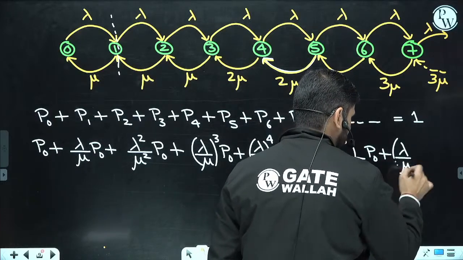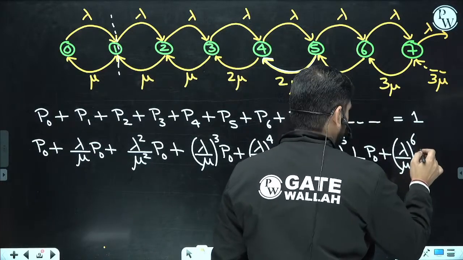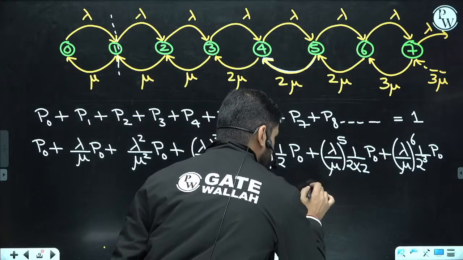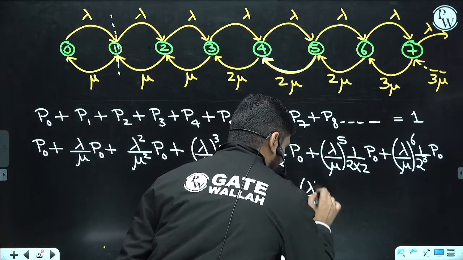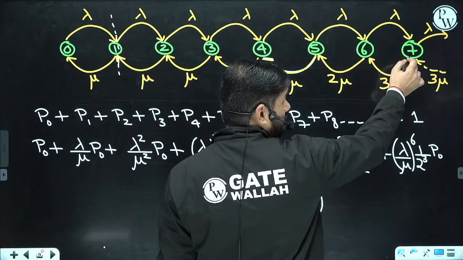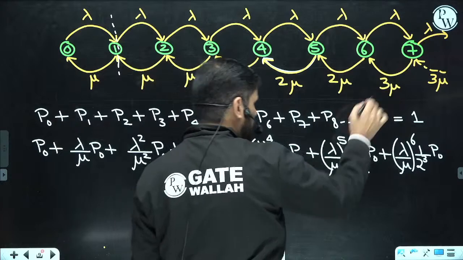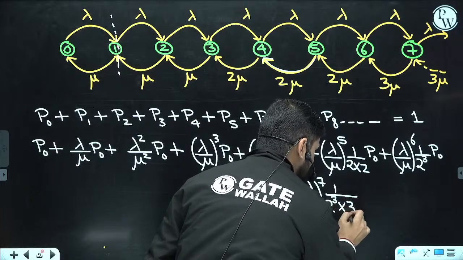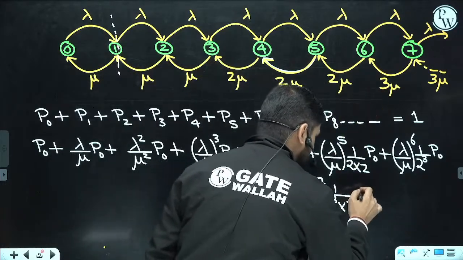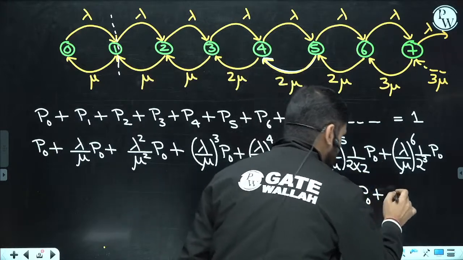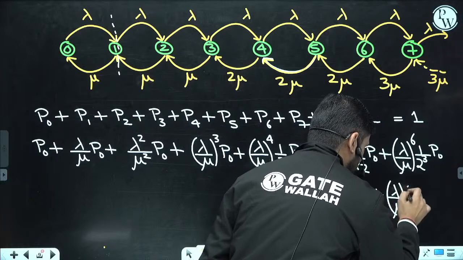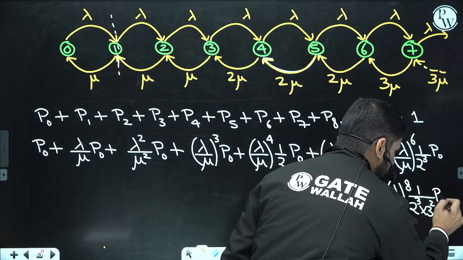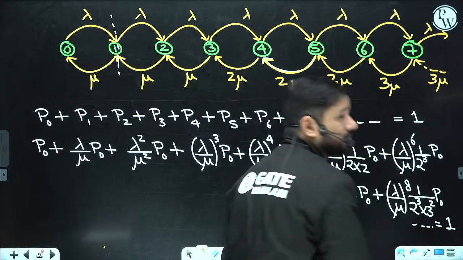Next, what is P6? Lambda upon mu to the power 6, and how many 2s? Obviously 3 2s, P0. Similarly P7 is lambda upon mu to the power 7, 7 lambda, 7 mu, but here it is 3 2s and 1 3, P0. Similarly P8 is lambda upon mu to the power 8, 1 upon 2 to the power 3 and 3 square, P0, and so on, equals to 1.